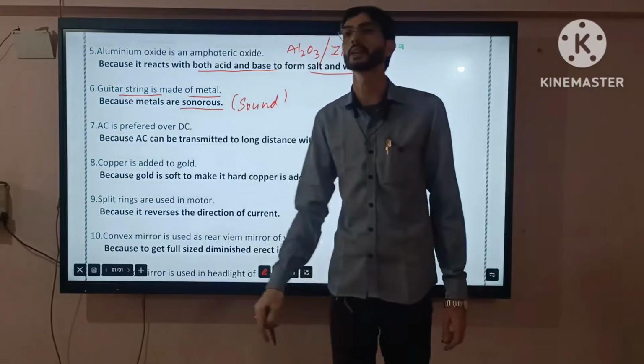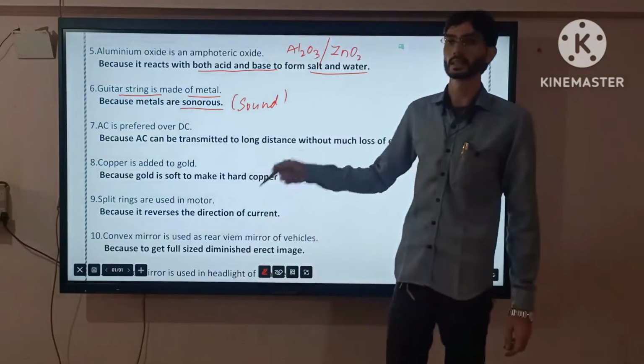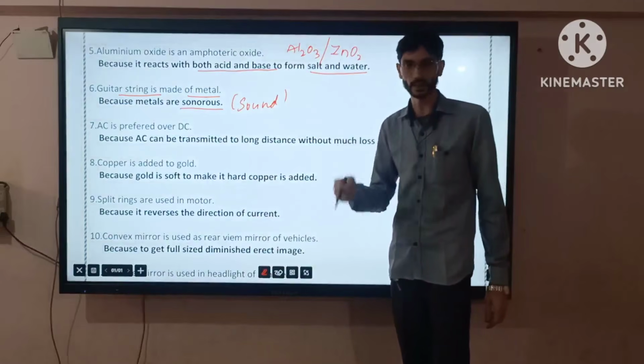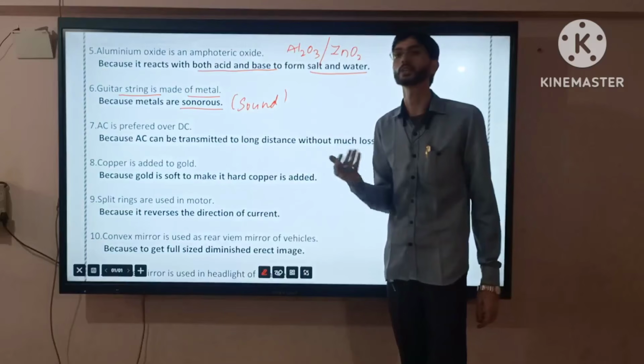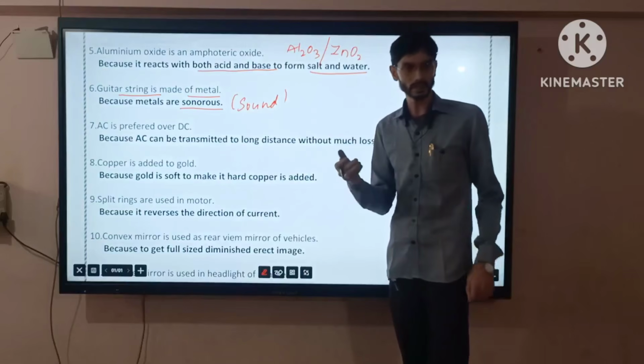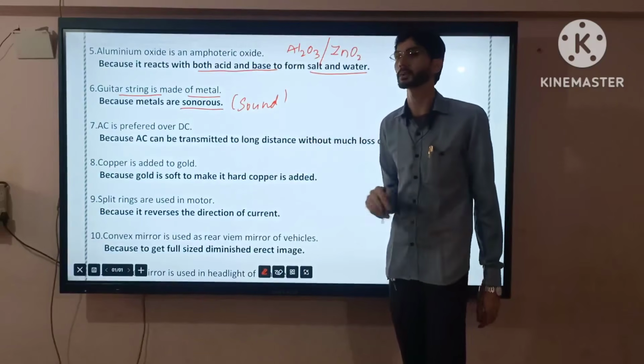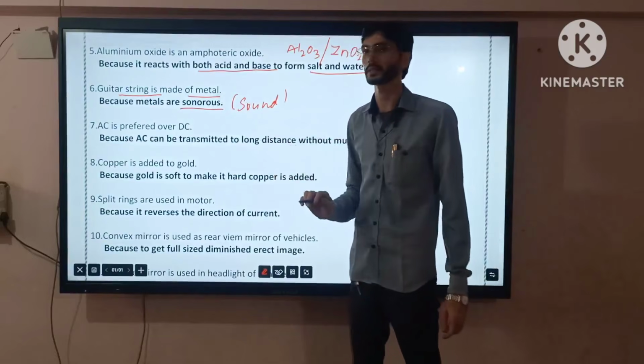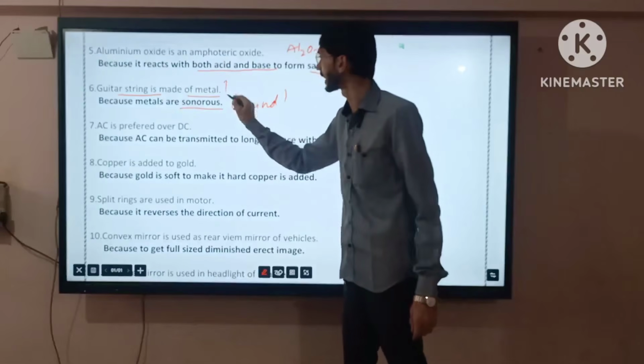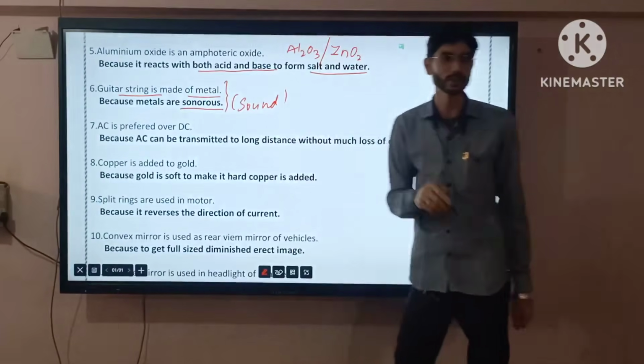Lustrous means shiny. Sonorous means sound. Got it right? That is the string we used in that guitar. Whenever we touch it, it produces sound. Metals can produce sound; that special property we consider as sonorous. Regarding this, another two questions are there in the textbook.